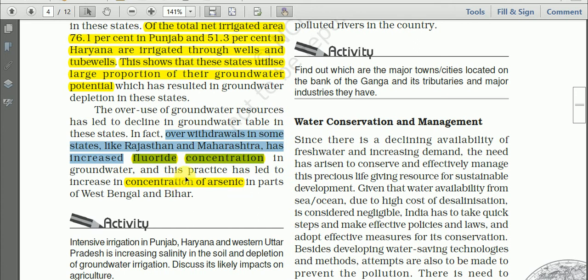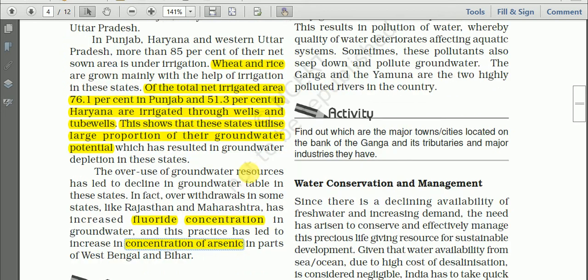And if the over extraction of the groundwater continues, then the concentration of arsenic in the groundwater in some parts of West Bengal and Bihar has been increasing due to the overutilization of the groundwater resources. Arsenic, you know, is poisonous, very harmful to human health. So it causes a problem in this area.